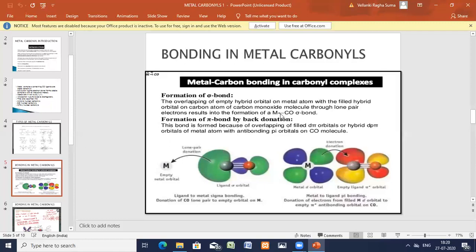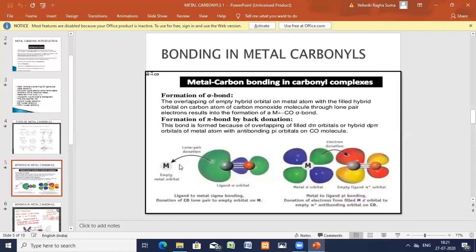Okay, so the M-CO sigma bond is indicated. Empty orbital, filled hybrid. From here, 2 electrons are donated here. So this is the donor, this is the acceptor. That is the arrow mark. The arrow mark is nothing but the bond. Okay, this is the sigma bond. Now we'll see the pi bond by back donation. How you're getting the pi bond by back donation, you can see a peculiar character. The bond is formed here. You can see the sigma bond formation is completed.